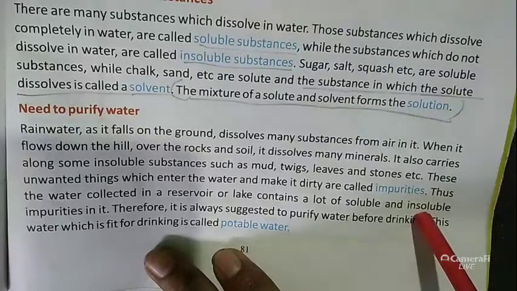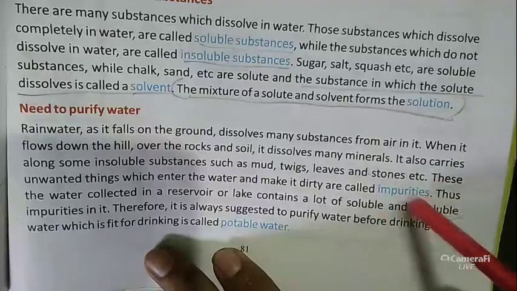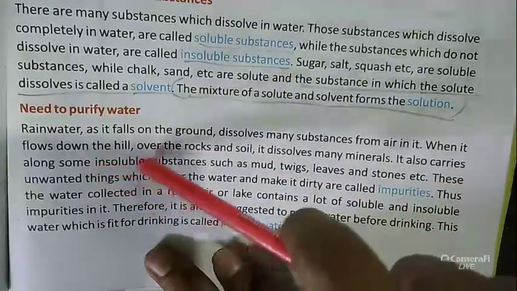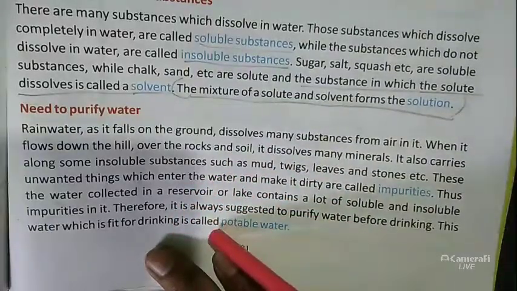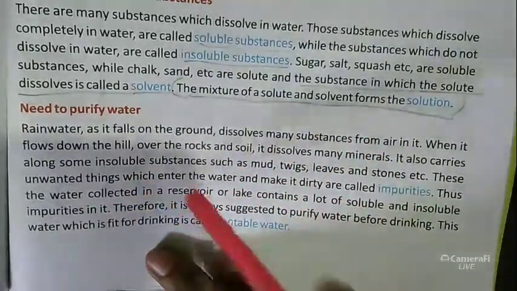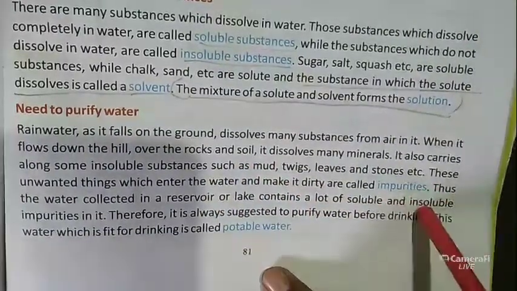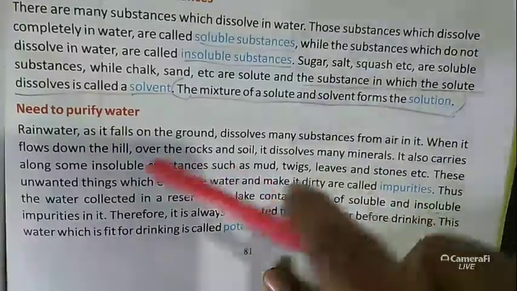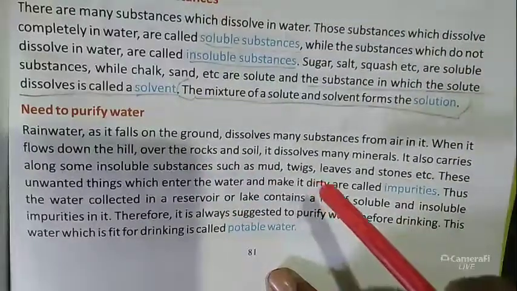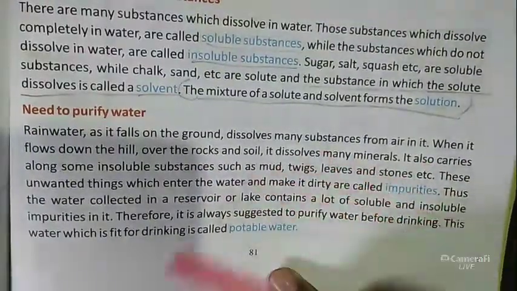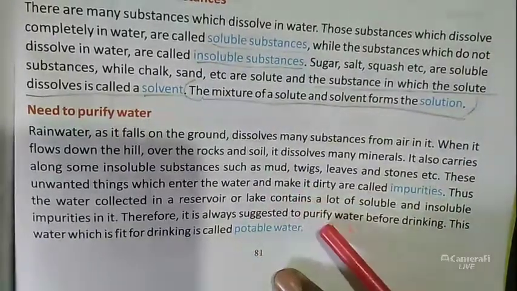So what are impurities? Insoluble substances such as mud, twigs, leaves, stones, etc. are unwanted things which enter the water and make the water dirty.